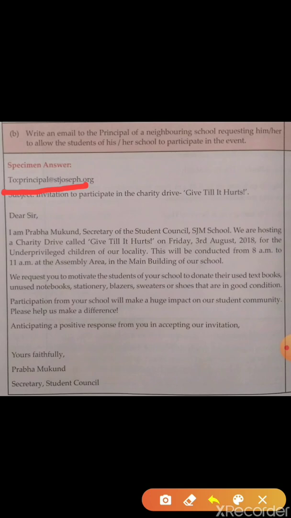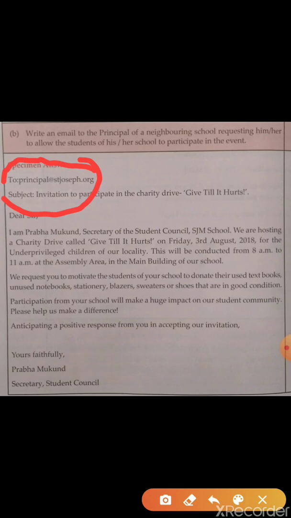The important things that you have to keep in mind is that first of all the letters must be individual letters. Don't write cursive writing. Secondly, all the letters must be in small letters. And at the end, it must be at the gmail.com or at the gmail.org or something like that. Or at yahoo.com. Anything it can be. So you must write clearly the email ID. It must be small letter and it must be individual letters.